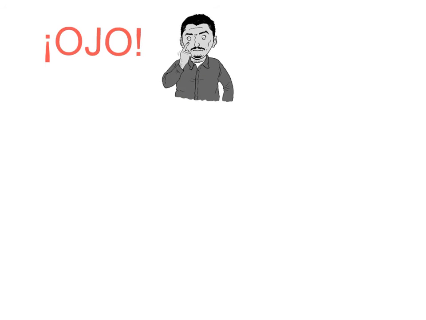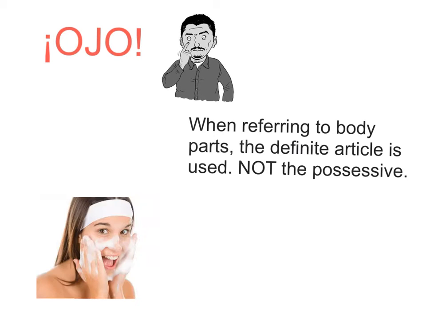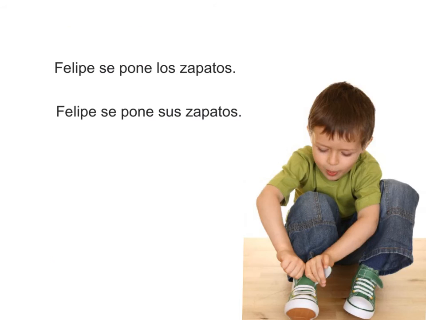Ojo, watch out. When we are using reflexive verbs and we are also referring to body parts, the definite article is used, not the possessive article. For example, if I wanted to say, I wash my face, I would say, me lavo la cara. We would not say, me lavo mi cara. Me lavo la cara is the correct way of expressing I wash my face.